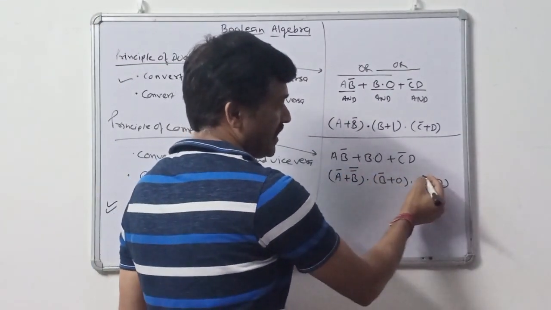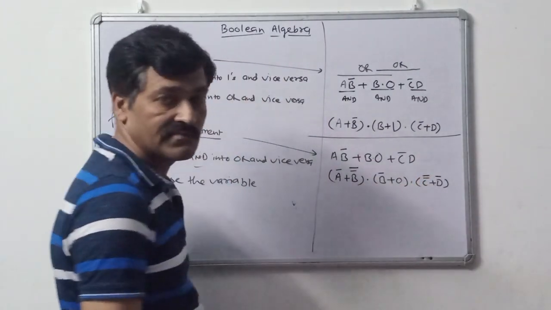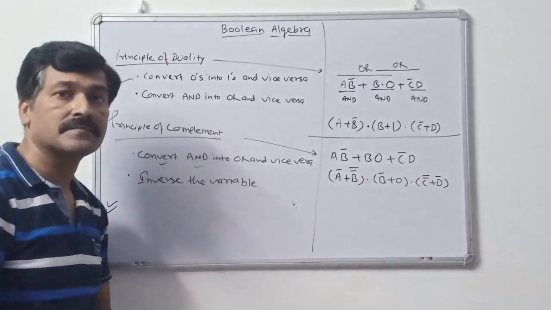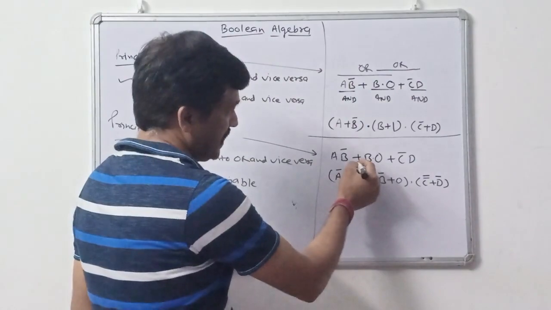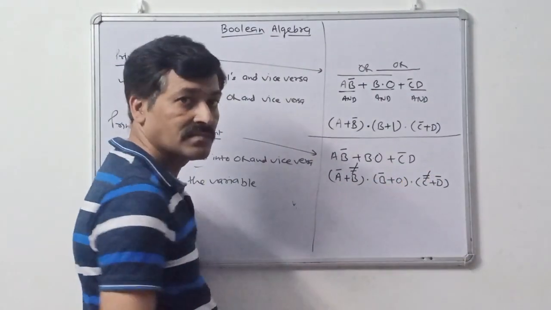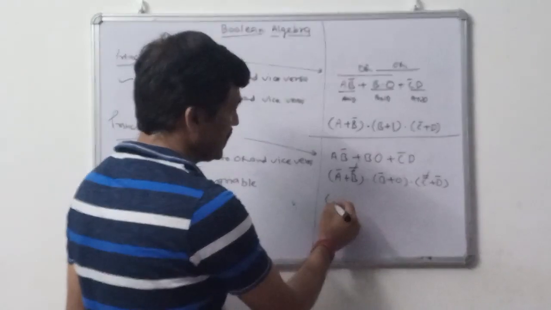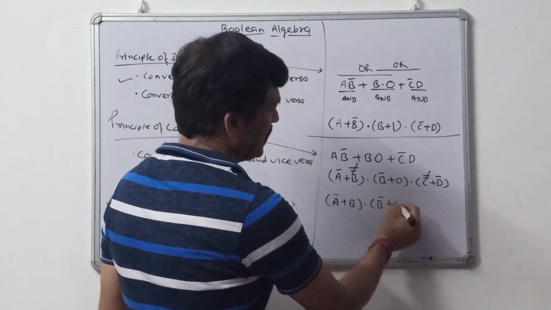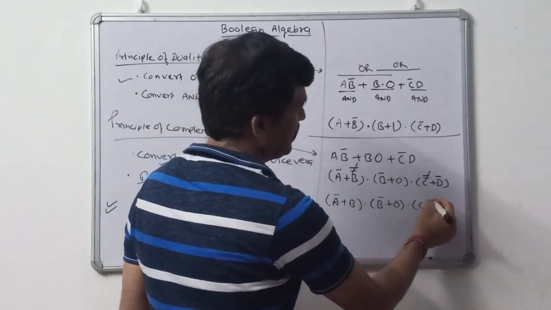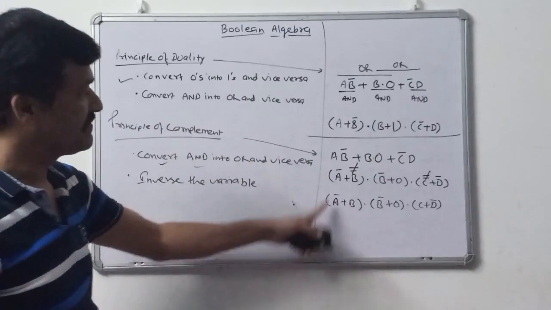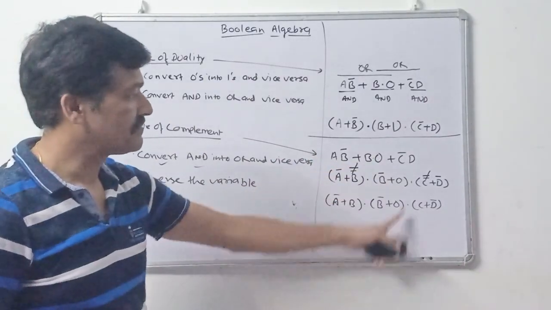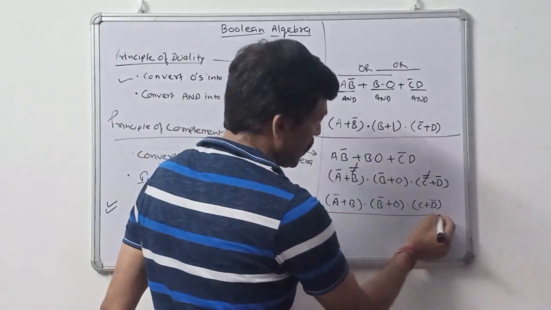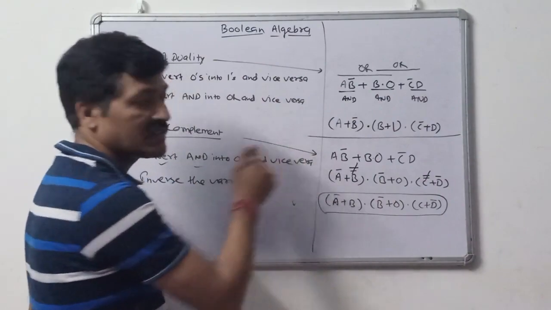It means for each and every variable, we have to place one bar. What happens? The two bars will be cancelled, and the expression will be A bar plus B, B bar plus 0 and C plus D bar. Look at this. The variables are inversed and the gates are changed. This is the complement of the expression given.